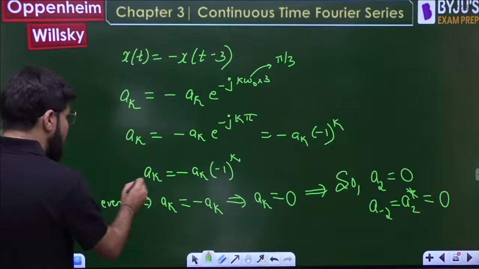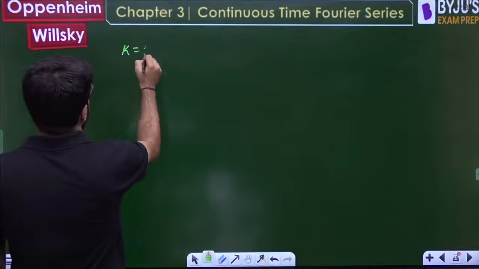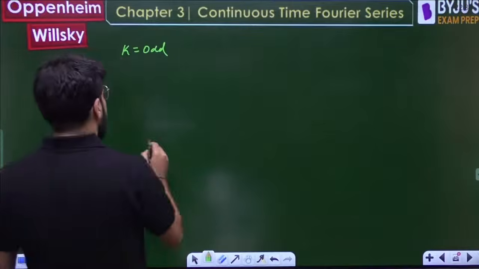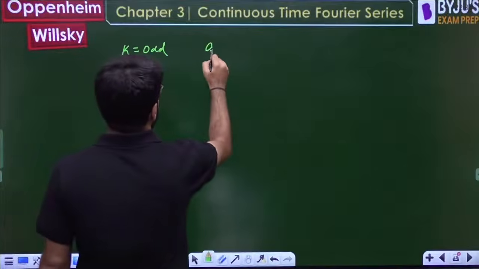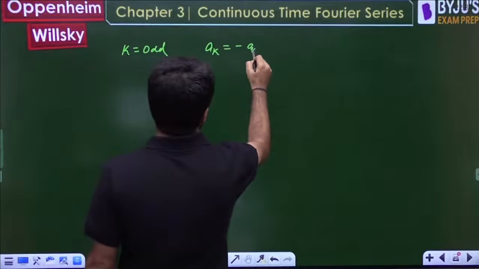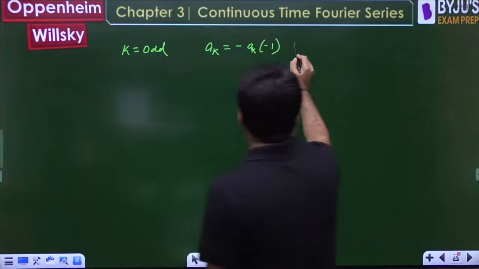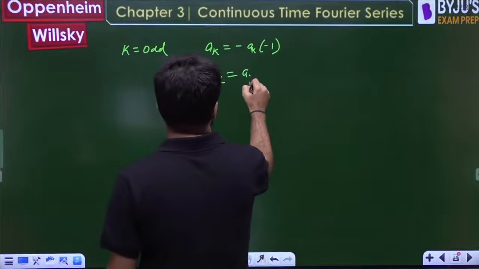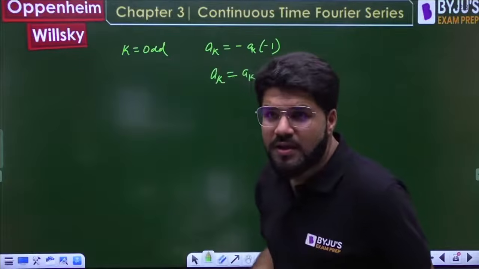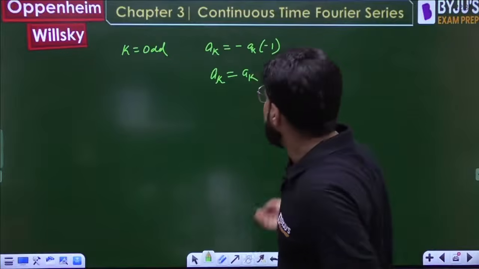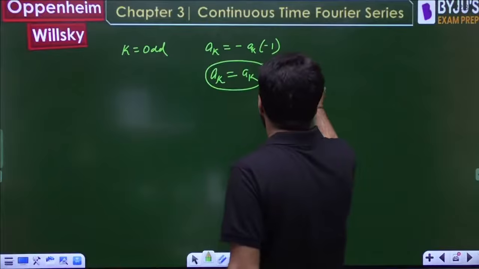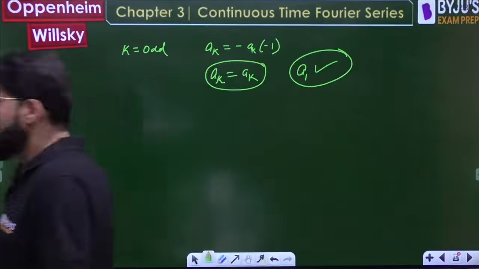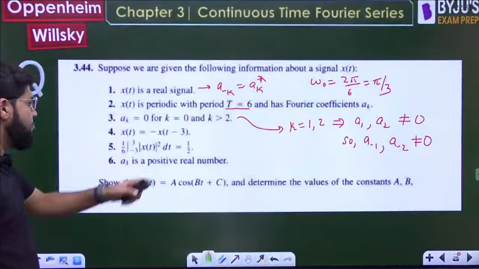Now if you take k equal to odd, you are left with the equation a_k is minus a_k into minus 1 power odd. So you are getting a relation a_k is equal to a_k. What is the new discovery here? Nothing new. That means a1 will exist. It can be non-zero, and already mentioned a1 is a positive real number.